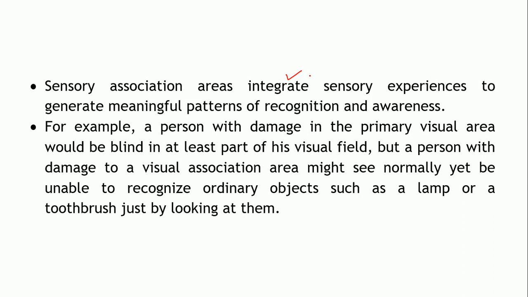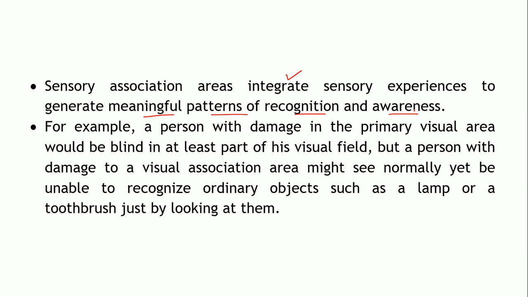Okay. Now these sensory association areas usually integrate the sensory experiences. That is, your sensory areas help you to perceive what is happening, right? They make you aware of something. But these association areas actually generate meaningful patterns of recognition and awareness.